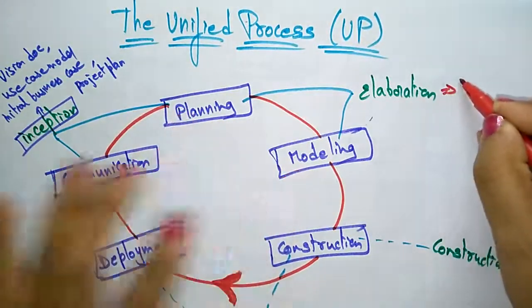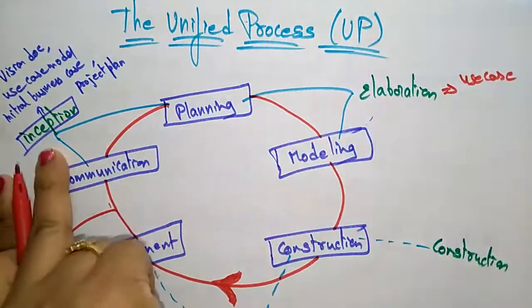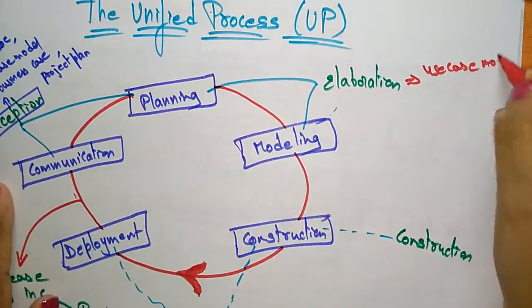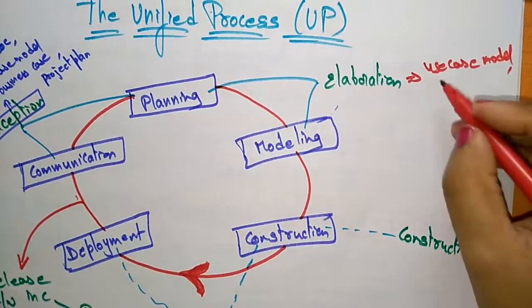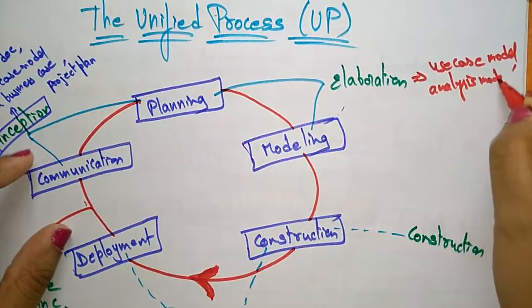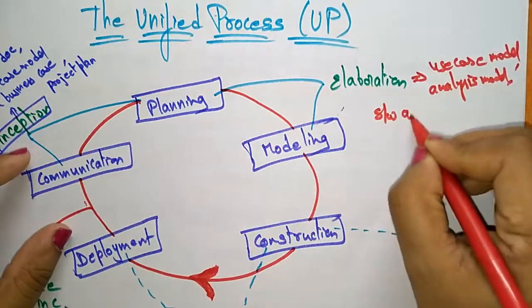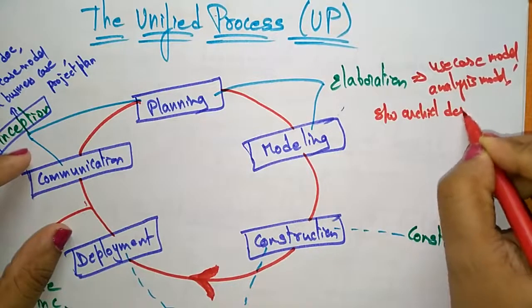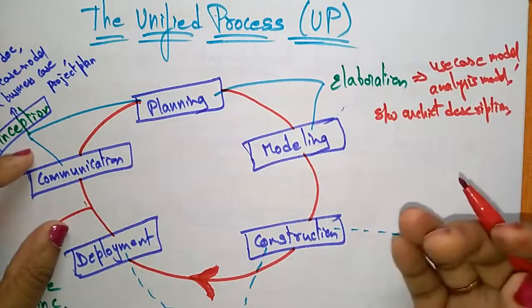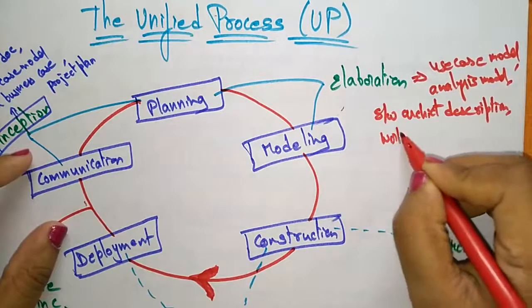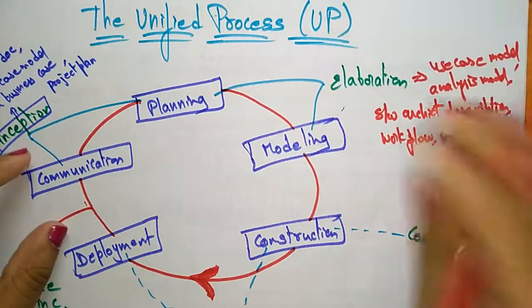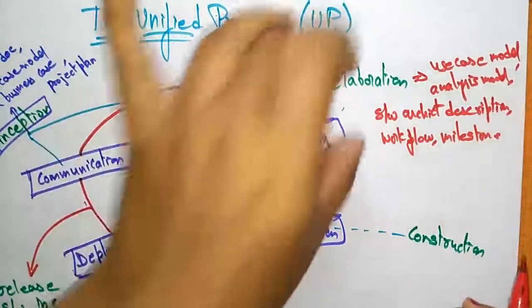Here in inception they build the initial use case model, and here they write the complete product use case models, the analysis model, and the software architecture description, and project planning including iteration plans, workflow and milestones. Everything comes under elaboration. A combination of planning and modeling is the elaboration.